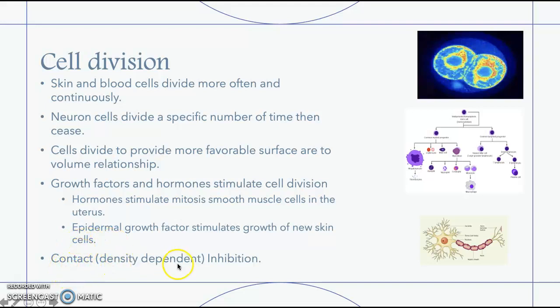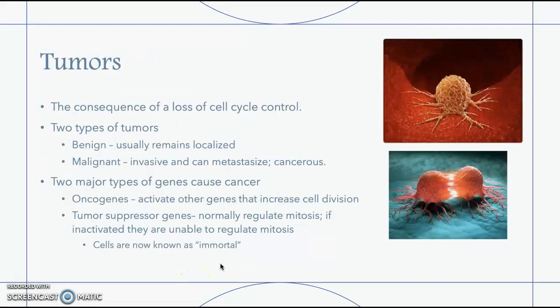Contact density dependent inhibition for tumors is another part of cell division. The consequence of a loss in cell cycle control is tumors. There are two types of tumors: benign, which usually just stays in one spot, and malignant, which is invasive and can metastasize, which means it can spread to different areas and become cancerous.